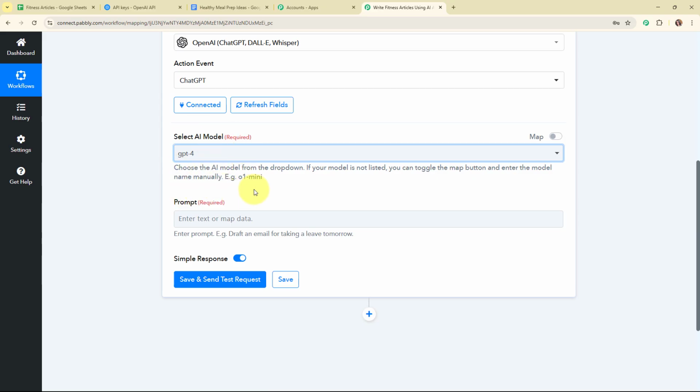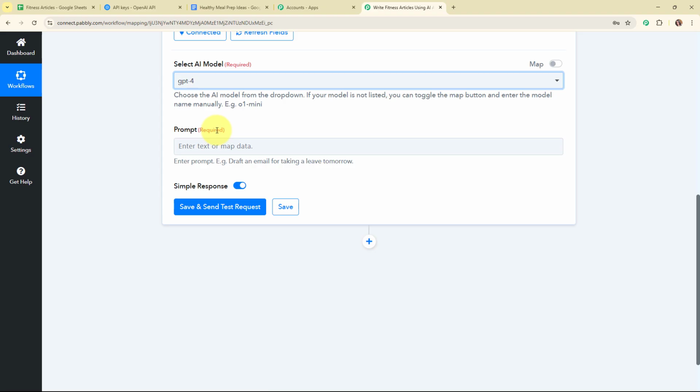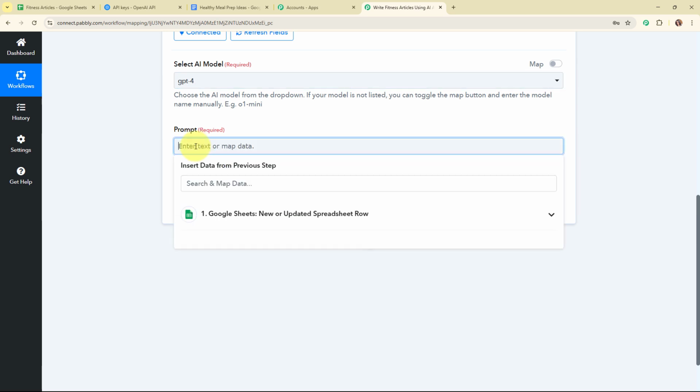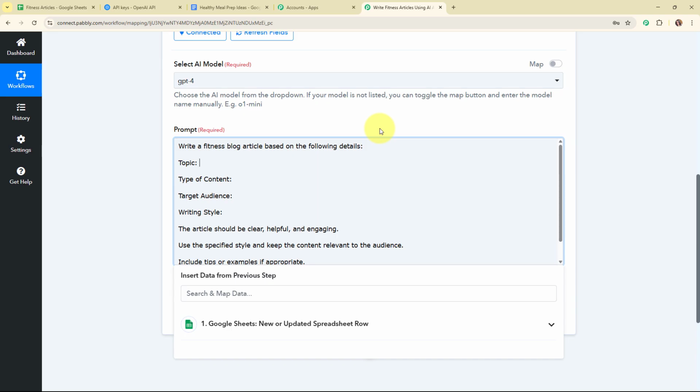Alright, so now after selecting my AI model, it is asking me to enter the prompt. In this prompt field, I need to enter the relevant prompt that I want to give to AI to generate the fitness articles for me. Alright, so here I'm going to add a relevant prompt. And here you can see I have successfully added a relevant prompt where I've added some instructions for the AI and the details as topic, type of content, target audience, and the writing style.